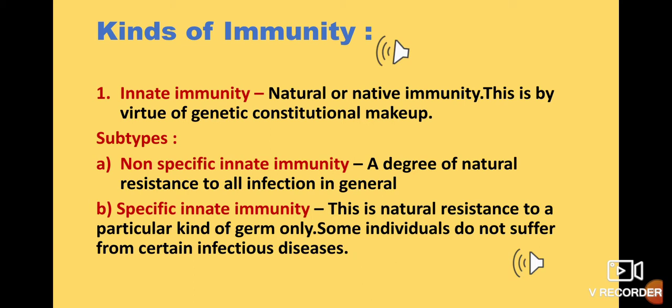Next, specific innate immunity. This is natural resistance to a particular kind of germ only. Means now it has become specific, a certain type. Suppose in plants, let me take an example of TMV, tobacco mosaic virus. It is caused by eating a lot of tobacco leaves, etc. So there is a virus present in tobacco that is known as tobacco mosaic virus. So our body, we can get affected by that.